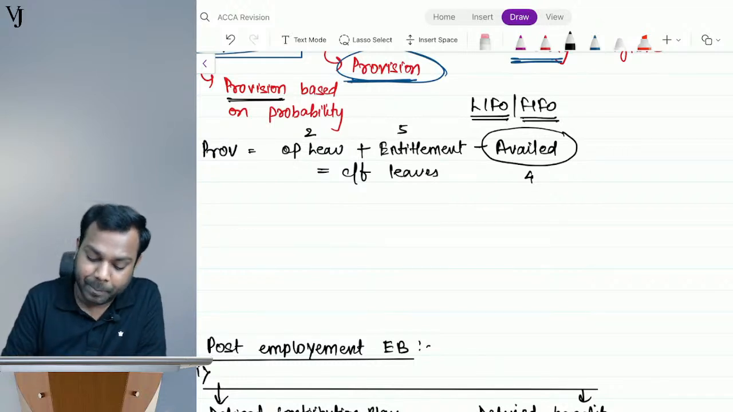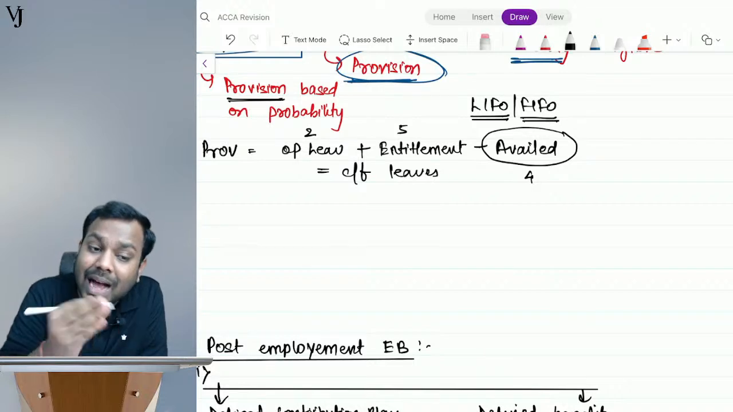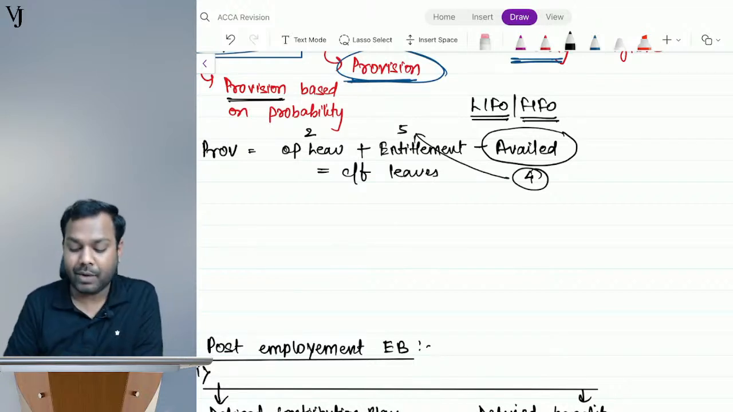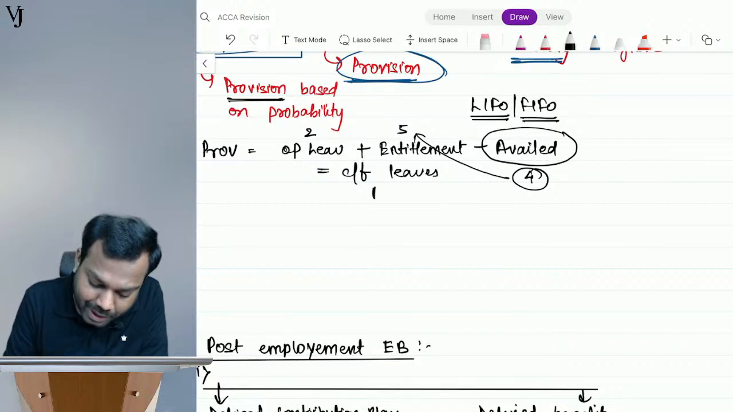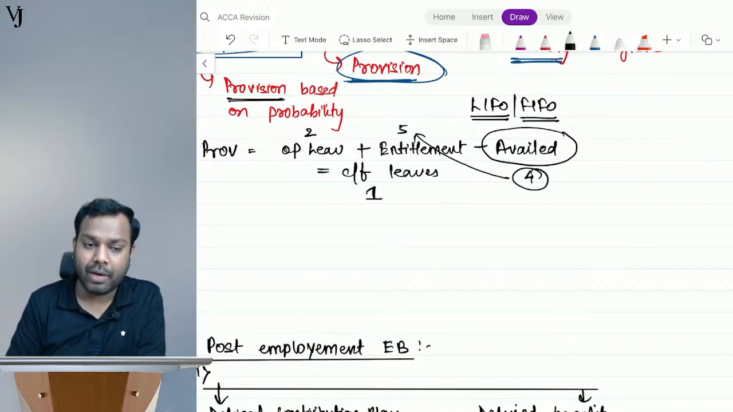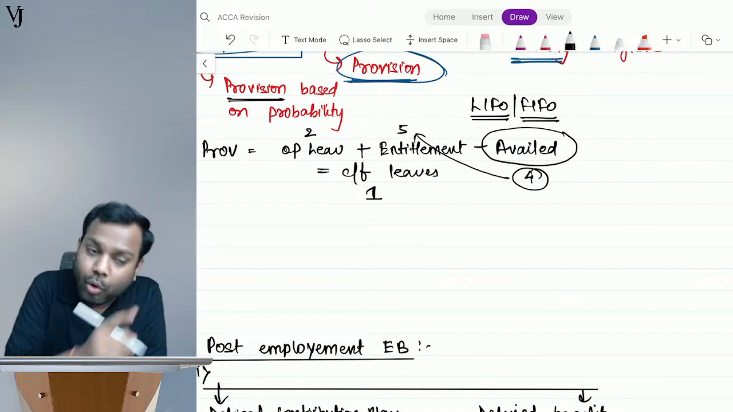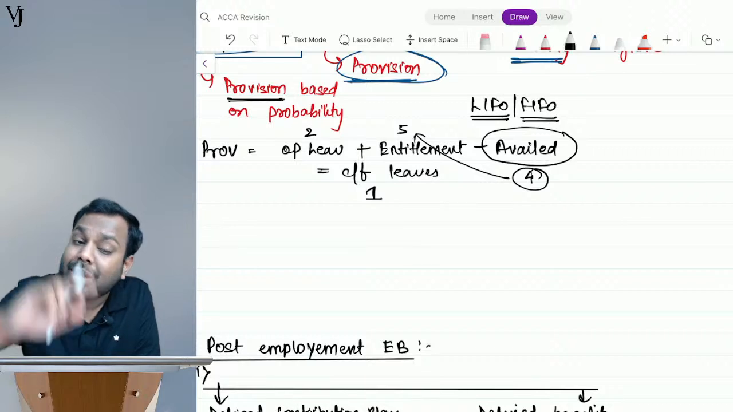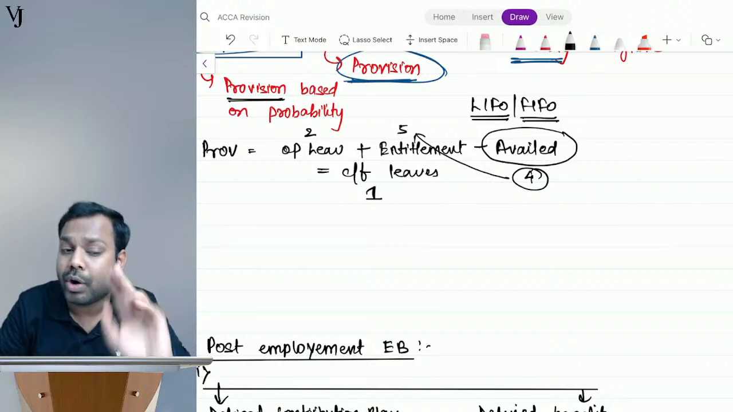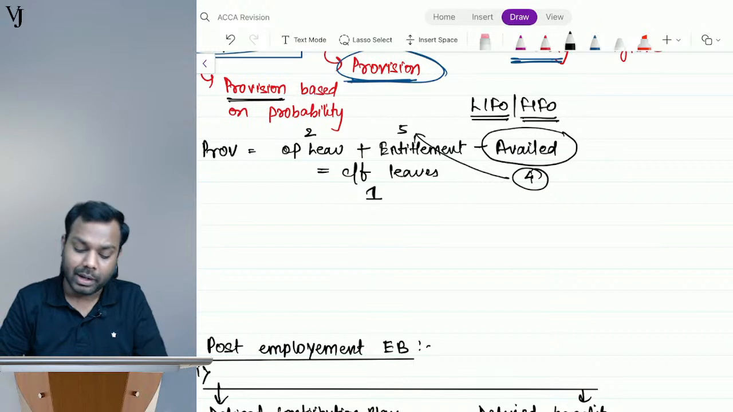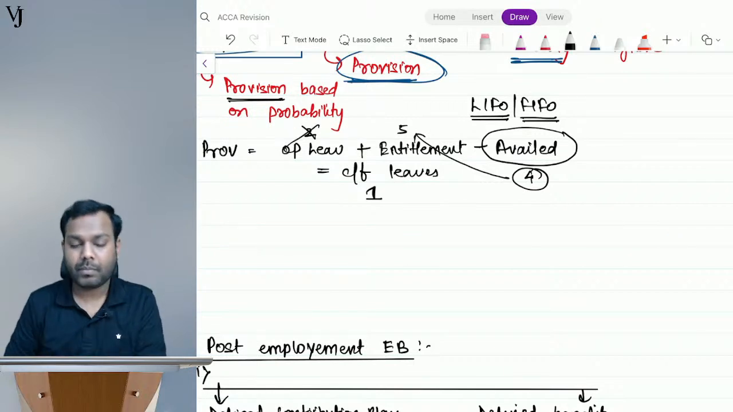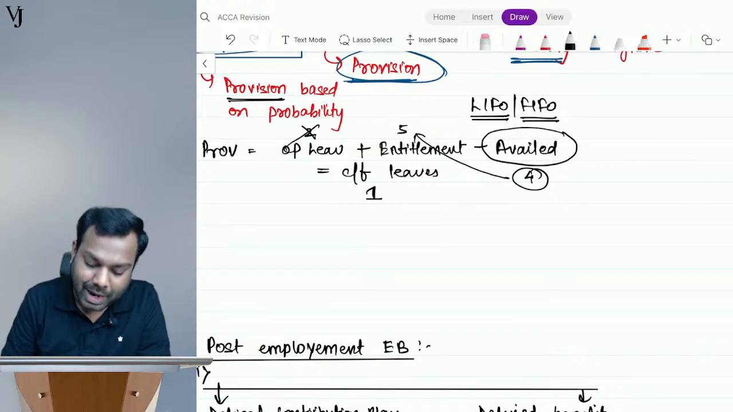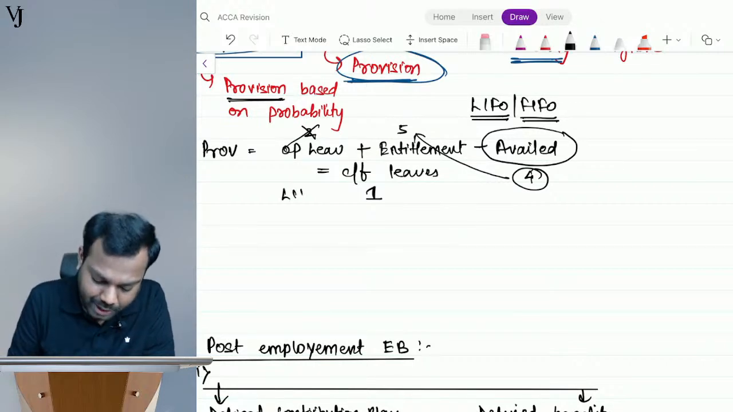I'll explain. If it is LIFO, meaning last in first out, this 4 I will take from here. So what are my carry forward leaves? My carry forward leave is only 1. Why? Because these 2 are already carried forward from the previous year. I will not be able to carry them forward to the next year, because the carry forward can happen only for 12 months. Right? So these leaves will get lapsed. So in that case, in LIFO, I will get only 1.